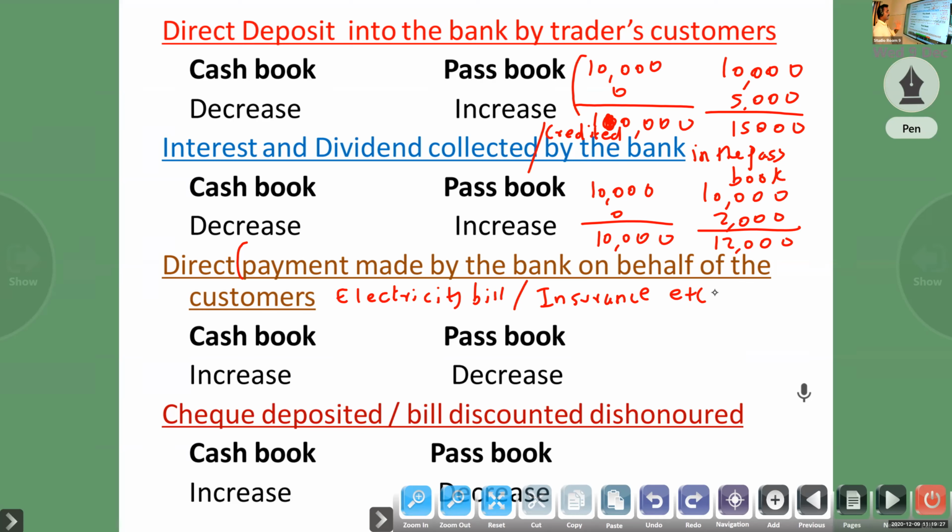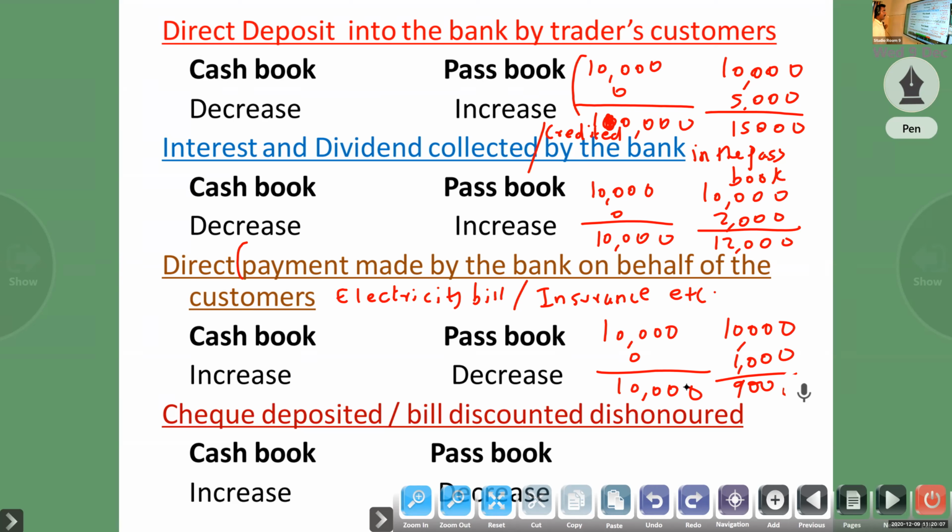Suppose they make a payment on behalf of the customer, but we, the businessman, didn't get any information about that. In that case, what is the effect? If they paid an electricity bill of 1000 and we didn't get any information, that is an implied sentence. So in this case, passbook decrease, cash book increase. Passbook decreases because they made the payment. Our bank balance will decrease, but we didn't get any information. Cash book is the same only.